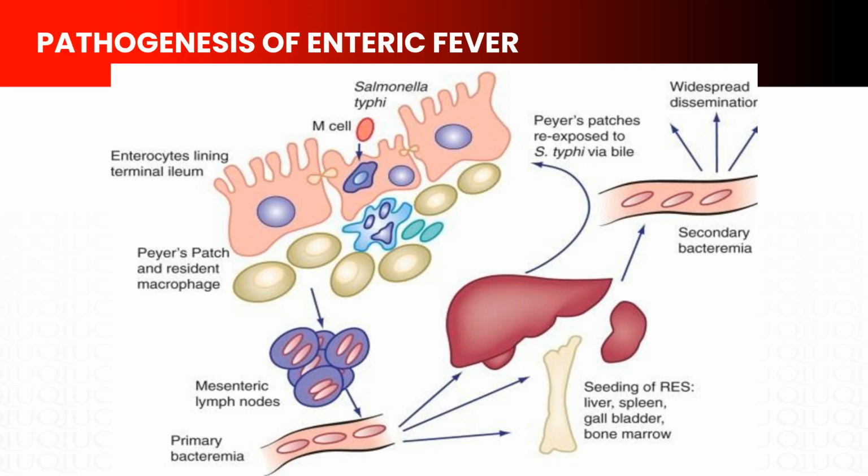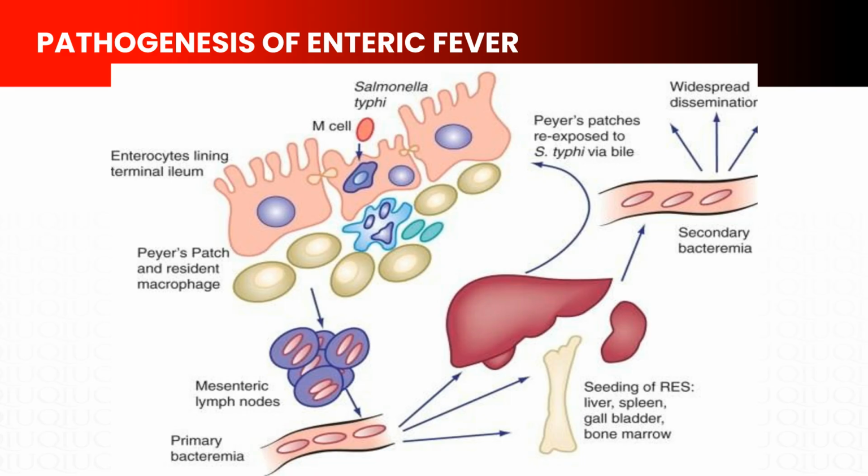Rather than causing local inflammation immediately, the bacteria are phagocytosed by macrophages. But here's the trick. S. typhi survives and multiplies inside these macrophages. Most bacteria are killed by macrophages, but S. typhi has adapted to live within them. The infected macrophages carry bacteria to mesenteric lymph nodes, where it multiplies. From there, bacteria spread through blood and lymphatics throughout the body, which explains the systemic symptoms.